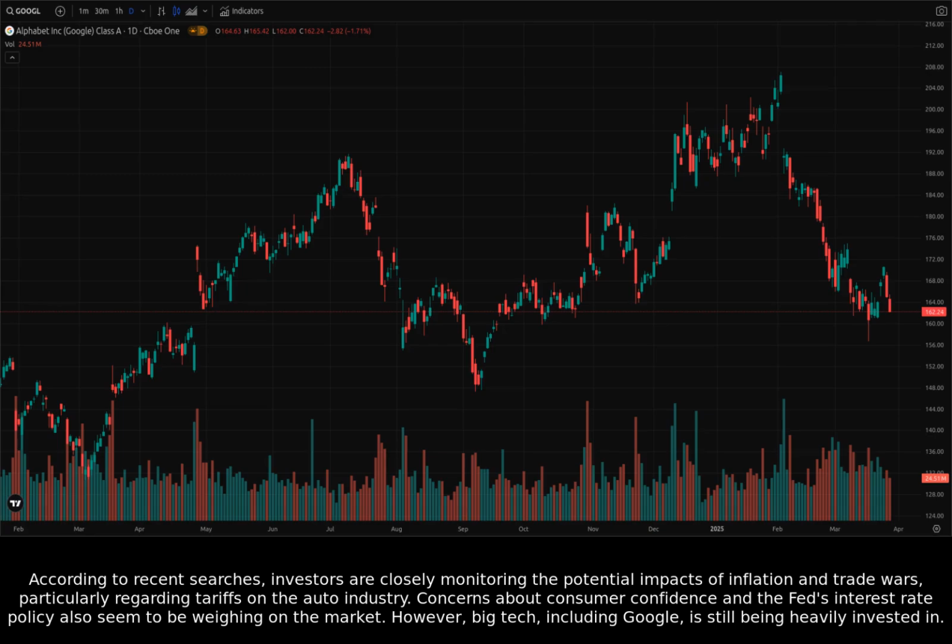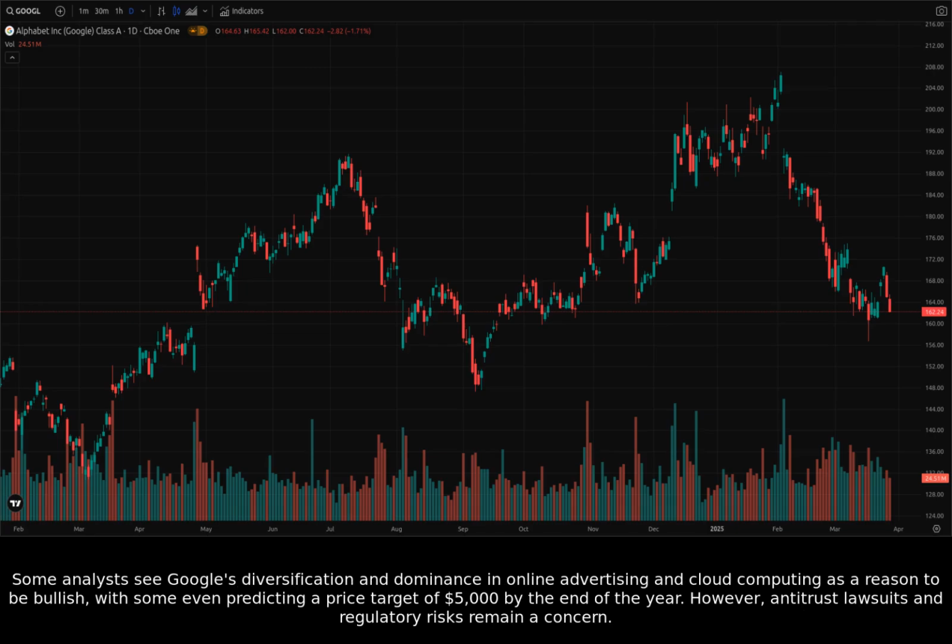According to recent searches, investors are closely monitoring the potential impacts of inflation and trade wars, particularly regarding tariffs on the auto industry. Concerns about consumer confidence and the Fed's interest rate policy also seem to be weighing on the market. However, big tech, including Google, is still being heavily invested in. Some analysts see Google's diversification and dominance in online advertising and cloud computing as a reason to be bullish, with some even predicting a price target of $5,000 by the end of the year. However, antitrust lawsuits and regulatory risks remain a concern.